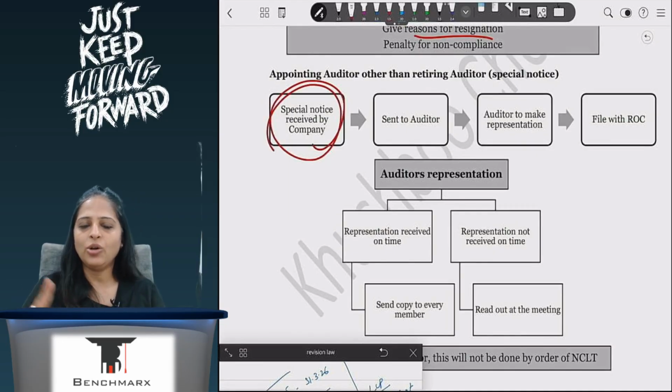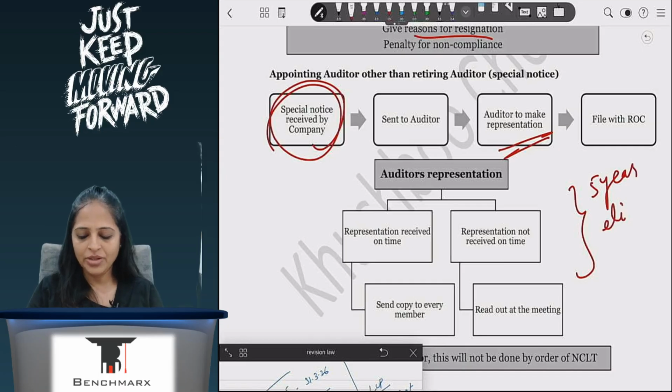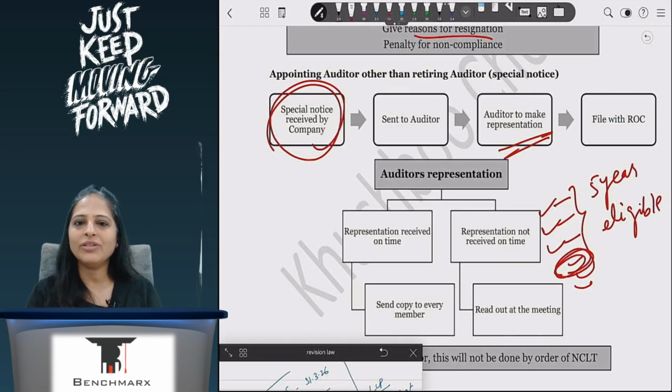Now, appointing an auditor other than the retiring auditor, again special notice will be required, like we studied there. Then the auditor is given it. Now the auditor will give representation why you are not reappointing me. This we are talking about reappointing in the 5-year period where he is eligible, not in the cooling off period. In this period, every year I will appoint him, correct? Reappoint him basically. So if he is auditor here and I am not reappointing him, he has to be given a chance to make his representation. So he will give representation. If he has given it in writing before the meeting, then I will read it out at the meeting.